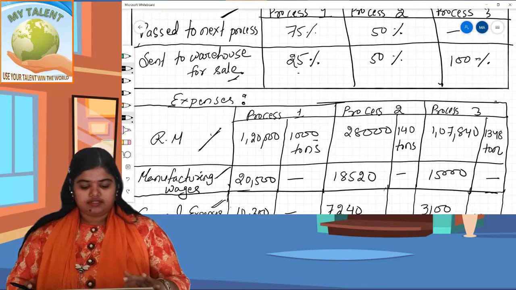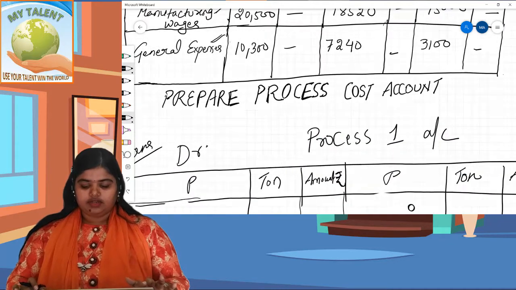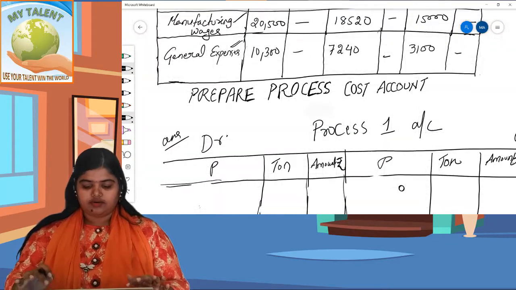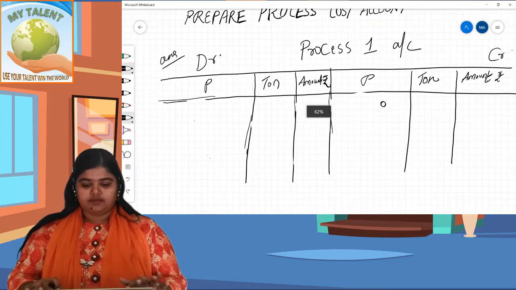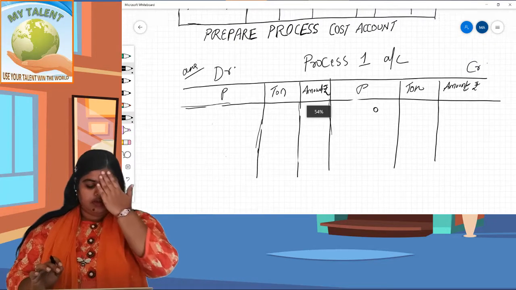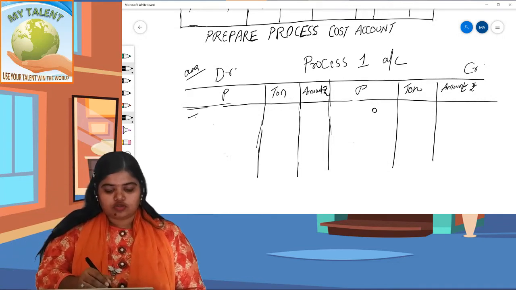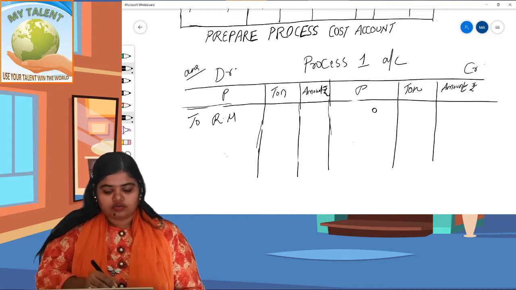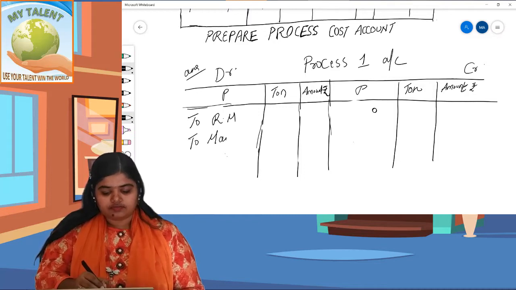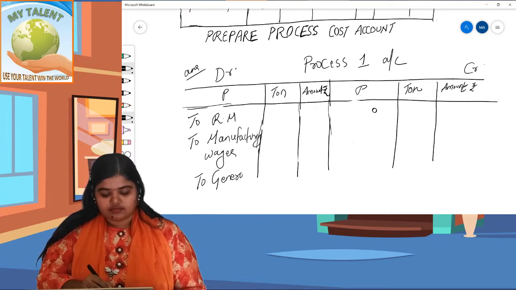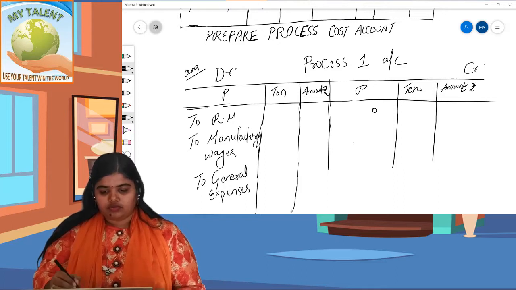Now let me start the answer. Look here, it is the process account, process 1. Now, as you know, we have to write the expenses on the debit side. So, what are the expenses? To raw material, to manufacturing wages, and to general expenses. See the amount, what will be the amount? Here it is.